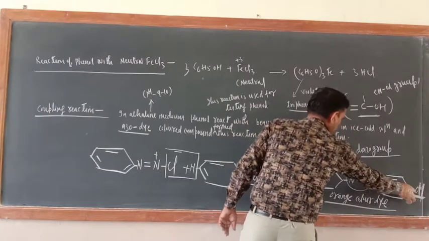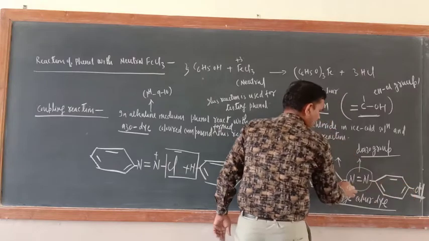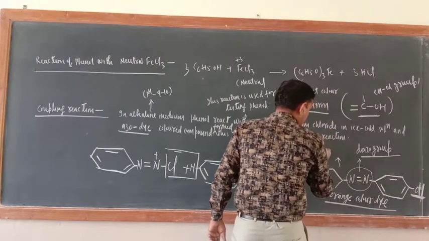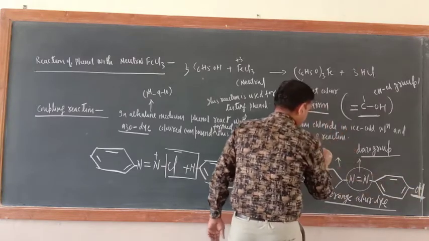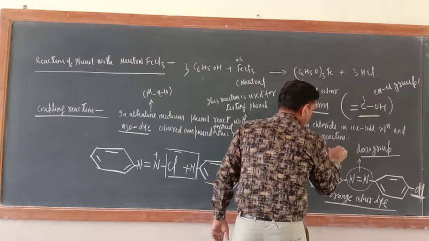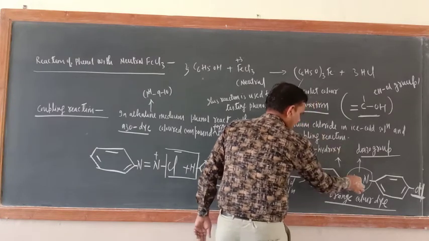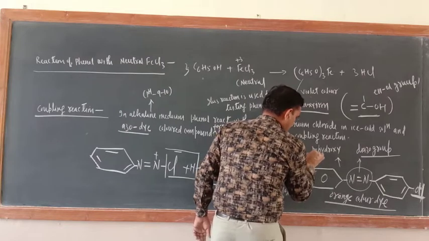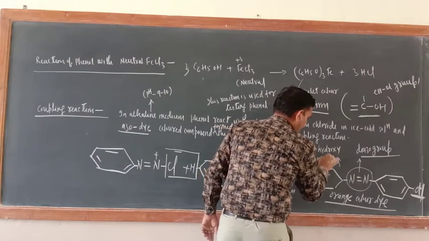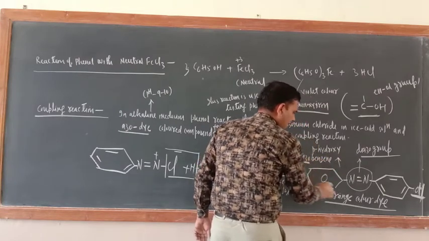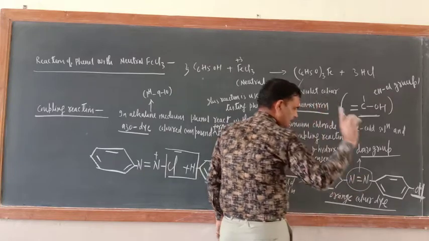Just see, at the para position, what is there? An azo group, and a para-hydroxy group is there. Para-hydroxy, azo group, azobenzene. Now, if the word azo has come, it means N double bond N. Remember this one.